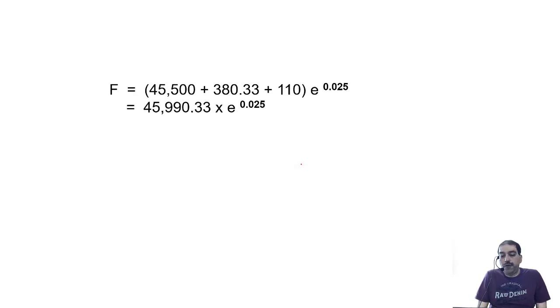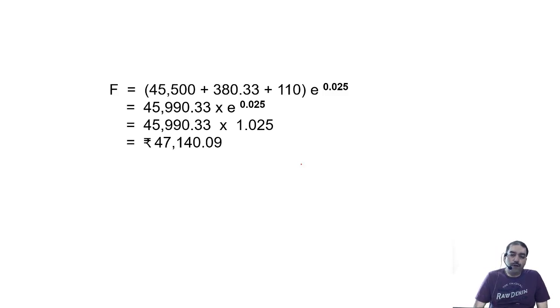Now it is e raised to positive 0.025, 1.025. That's your final answer: 47,140.09.